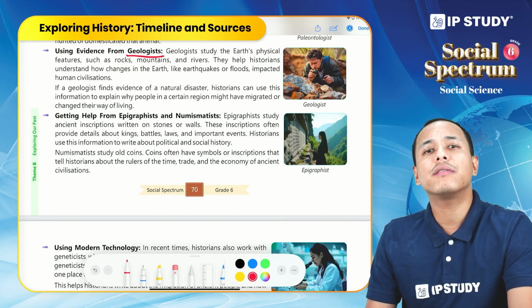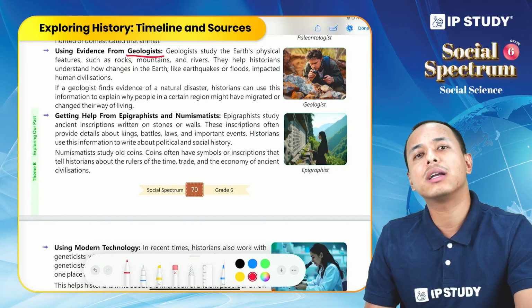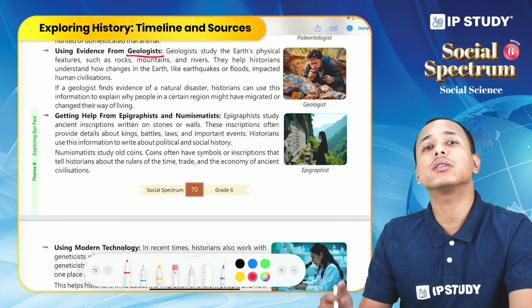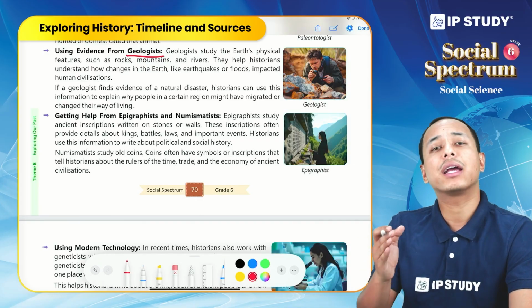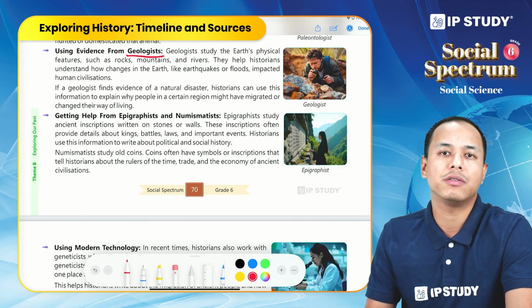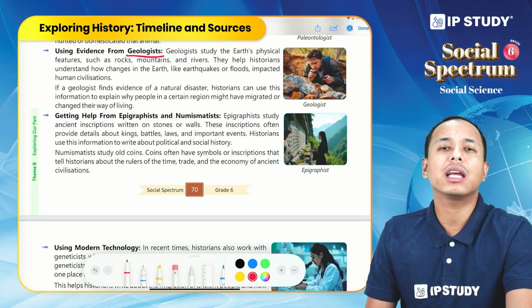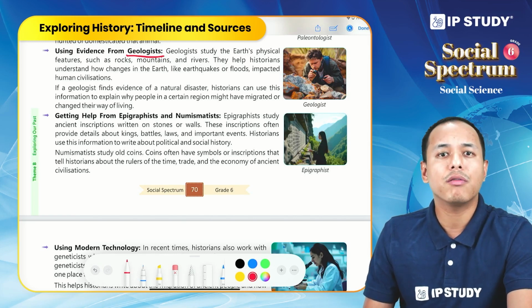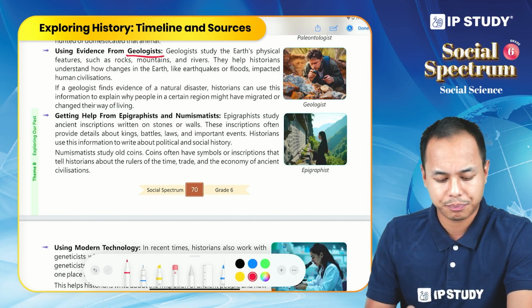Suppose there is evidence that a particular natural disaster happened, so historians can say that, okay, because of this natural disaster, there was a migration of a particular group of people in the past, or it affected this civilization. For example, the volcanic eruption of Pompeii, which destroyed the civilization or the settlements of Pompeii.